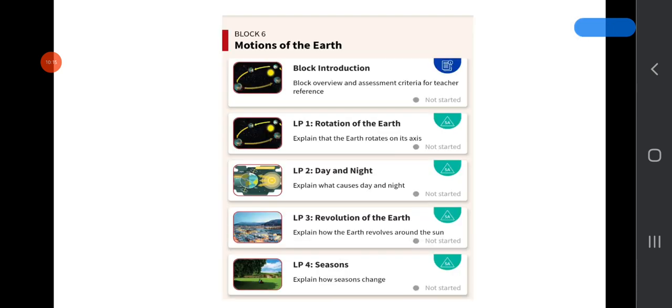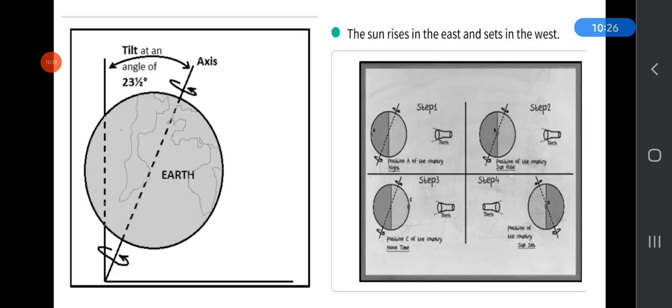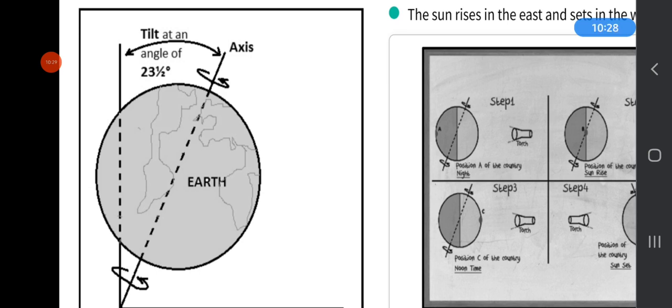Now, block 6, motions of the earth, and here are all the topics. So, what about rotation of the earth? What do you know about rotation of the earth? So, earth spins on its axis. Axis is fixed, and earth spins from west to east. This spinning of the earth is called rotation.